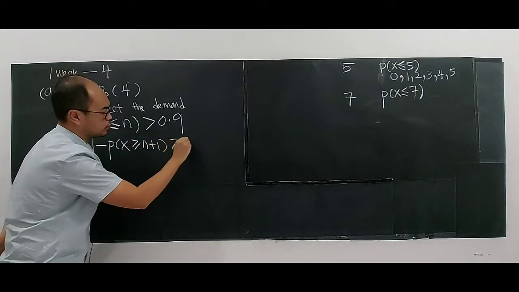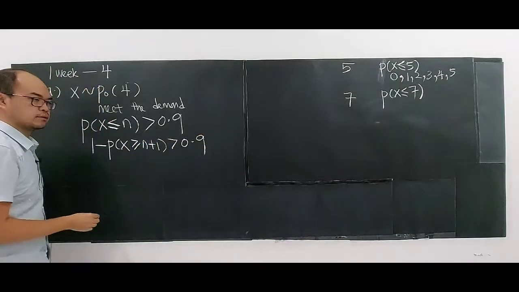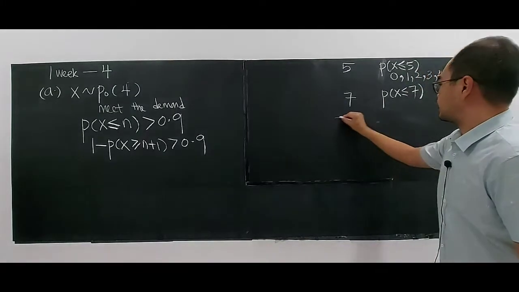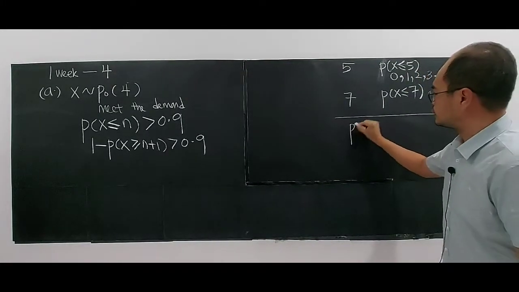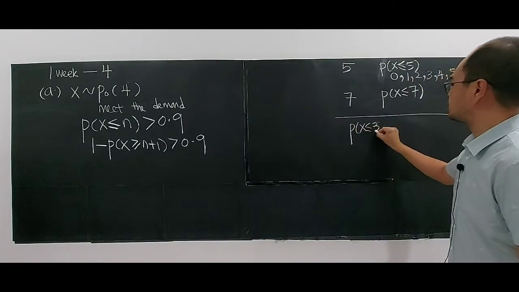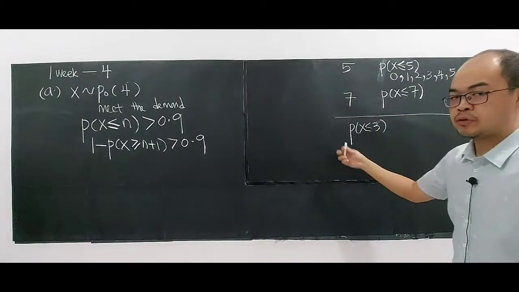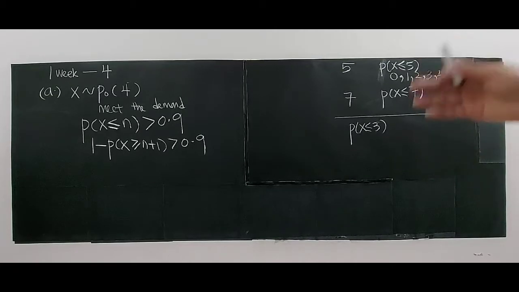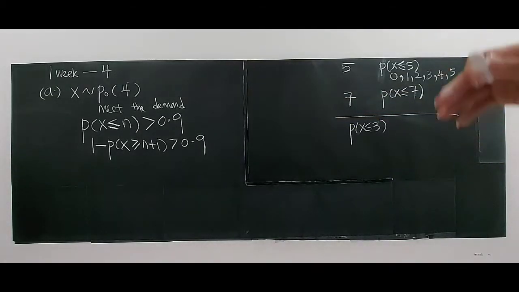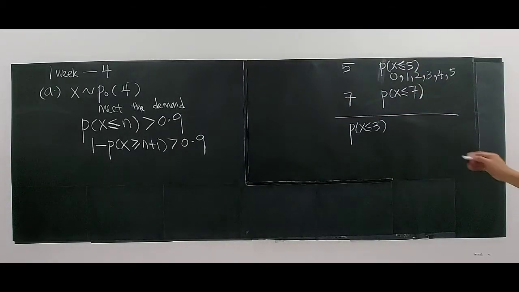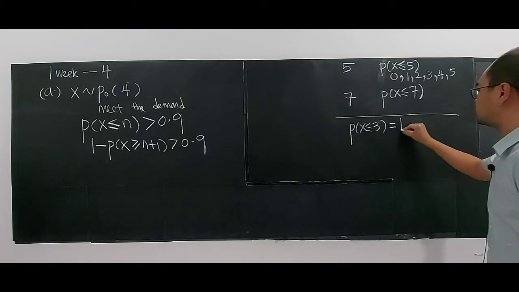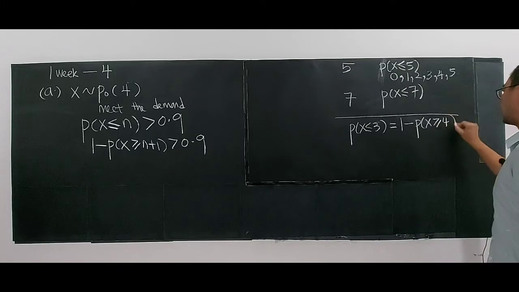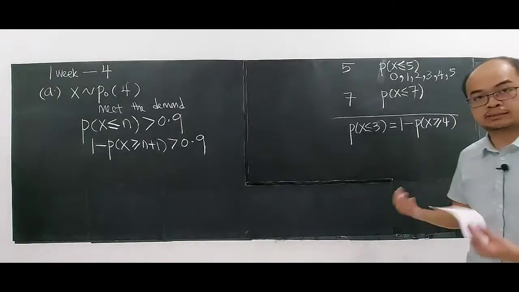Oh, sir, how do you know it's at least n plus 1? You have learned this before, right? So, for example, I cite some example. If I say at most 3, what is meant by at most 3? If you want to use the statistical table to solve a probability problem in the matriculation program, you have to convert this into greater or equal, right? Into this format so that you can use the statistical table, right?